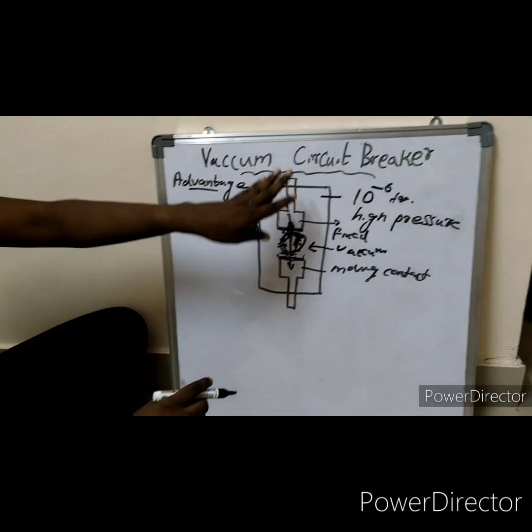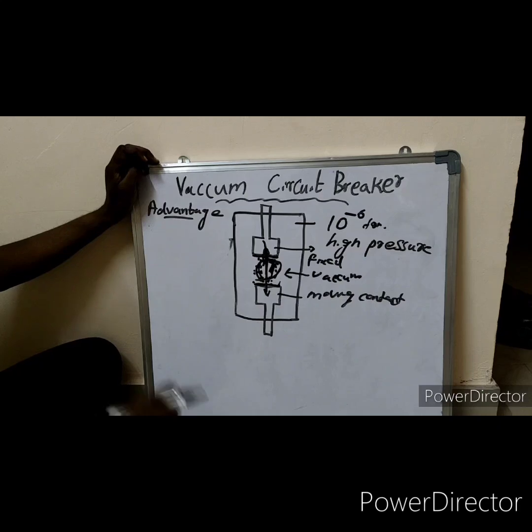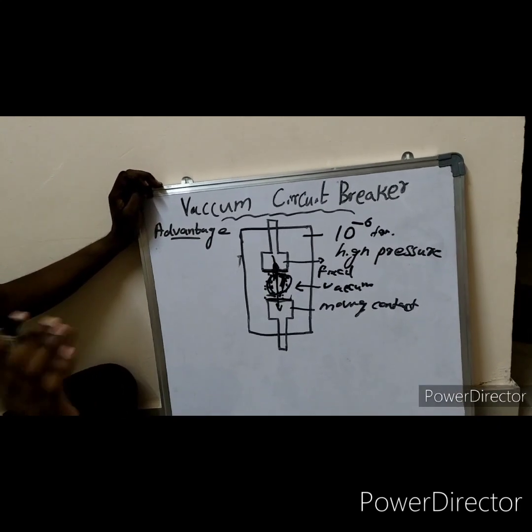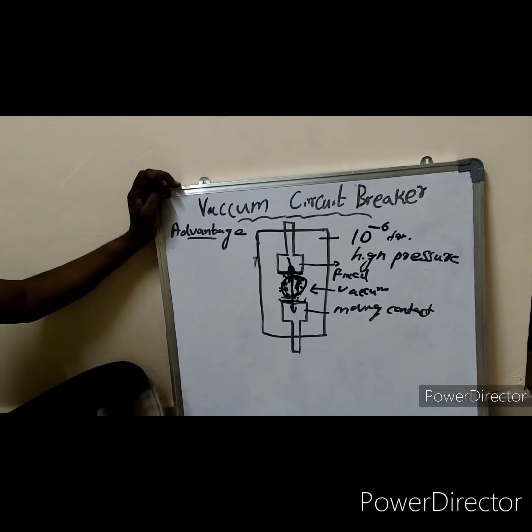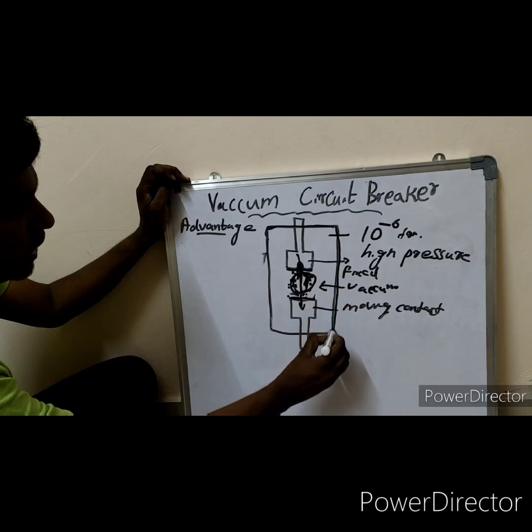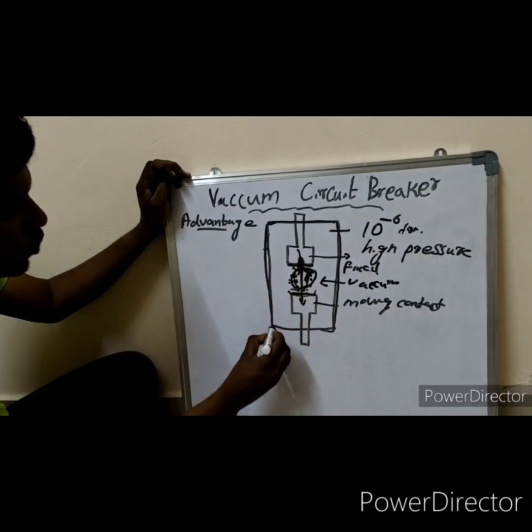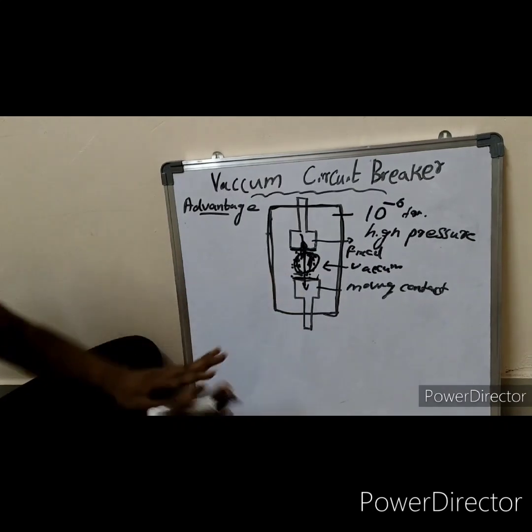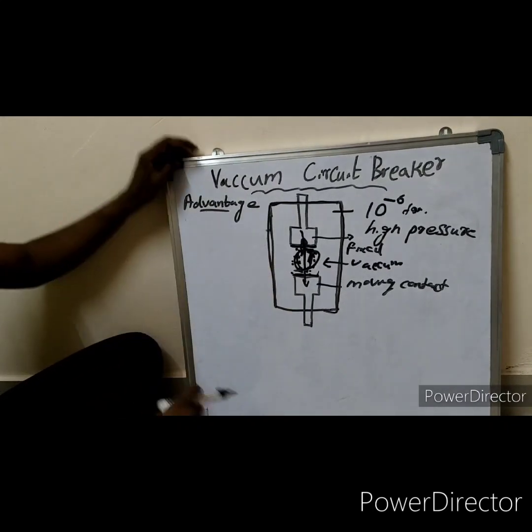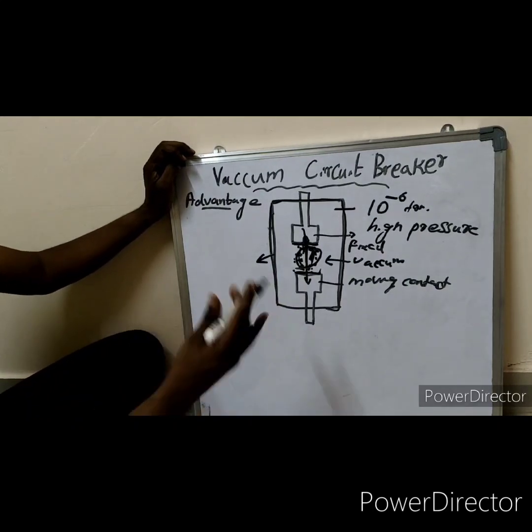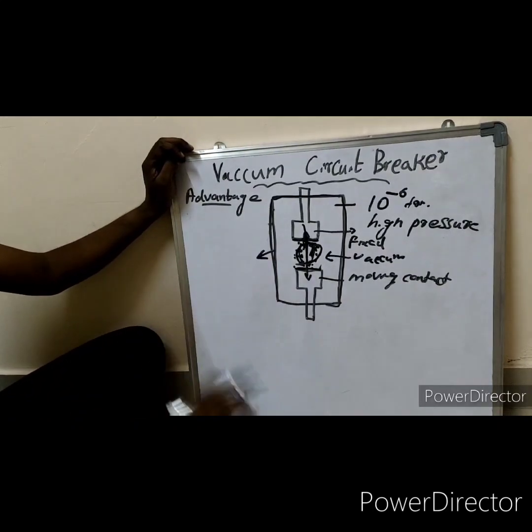What are the advantages of a vacuum circuit breaker? The first important advantage is that it is a closed chamber. So there is no chance of arcing or fire outside this chamber, and the other components will not catch fire because of this.